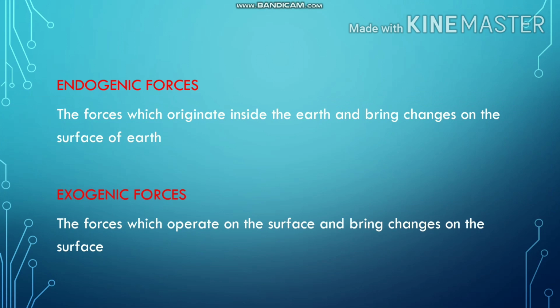The forces which originate inside the Earth and bring changes on the surface of the Earth are called endogenic forces. They act below the surface of the Earth, and they include volcanic eruptions, earthquakes and landslides. Whereas the forces which operate on the surface and bring changes on the surface are called exogenic forces. The exogenic forces like wind and water drive erosion and deposition and make landforms on the Earth's surface.